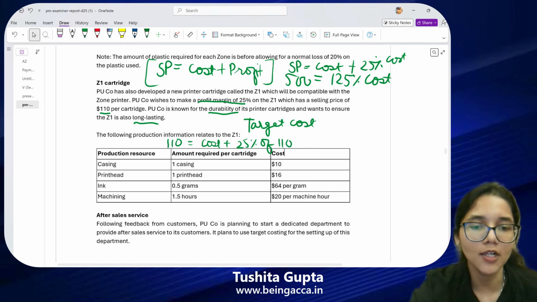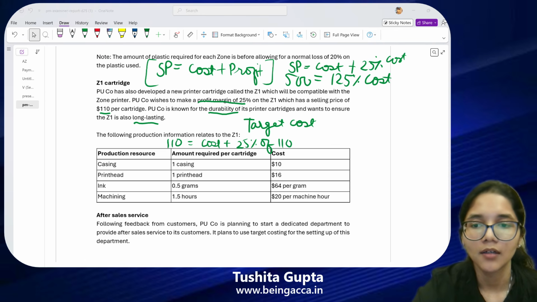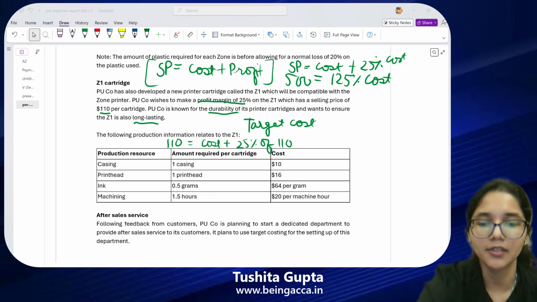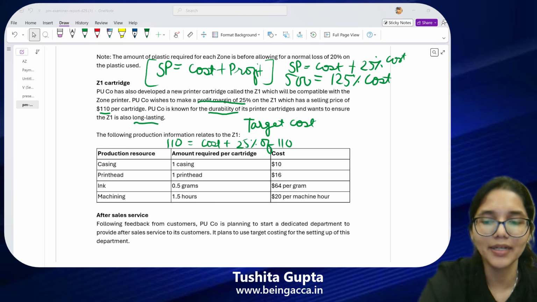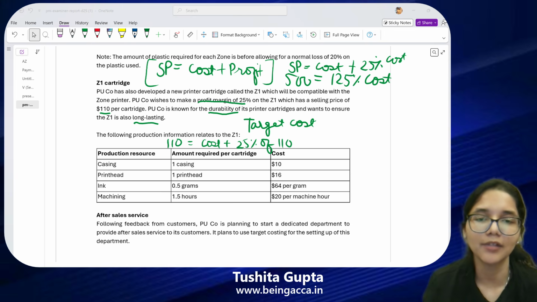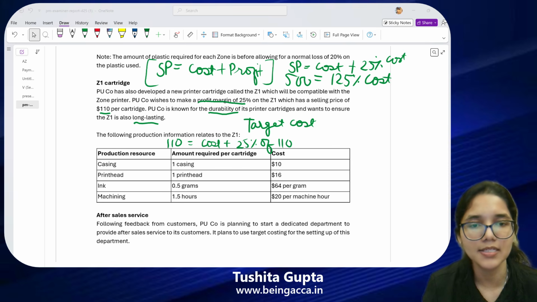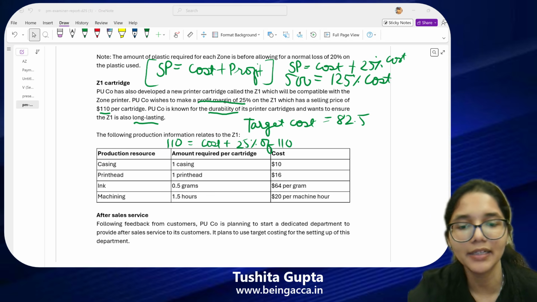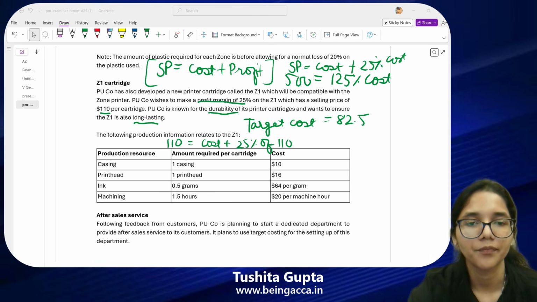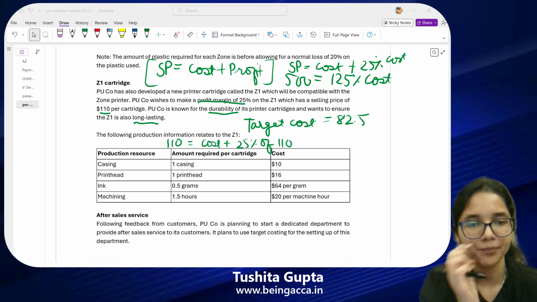When you solve this equation, if I calculate 25% of 110, I get 27.5. So when I subtract 27.5 from 110, I will be able to calculate my target cost. My target cost comes out to $82.5. Are you all with me till here where we have calculated the target cost? Any doubts till this step?